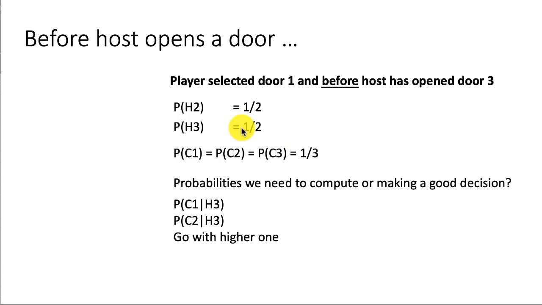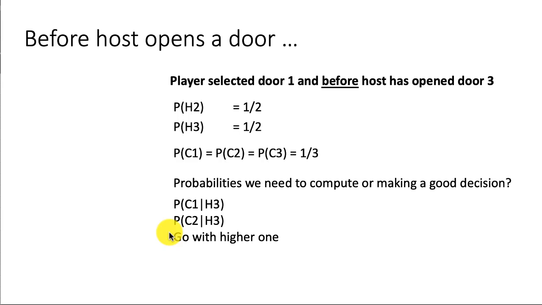So we can assume that the probability that the host opens 2 is 1/2 and the probability that the host opens 3 is 1/2. We don't know which one the host is going to open, so initially the probability of both of those is half. And of course we already know the probabilities of C1, C2, and C3 are all 1/3, because at this point all three doors are closed, so we don't know anything.